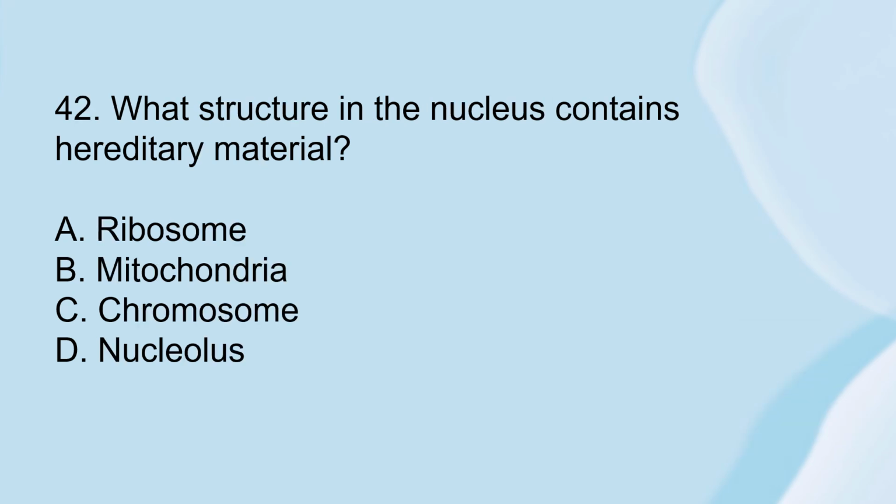Number 42. What structure in the nucleus contains hereditary material? Letter A, ribosomes. Letter B, mitochondria. Letter C, chromosomes. Or letter D, nucleolus.